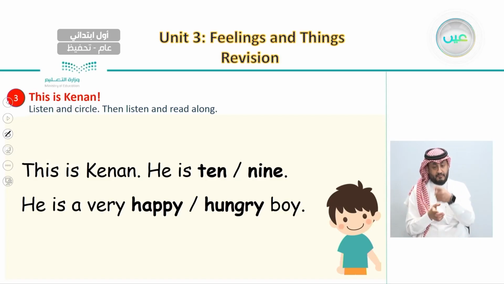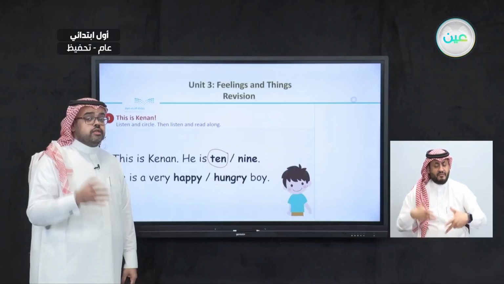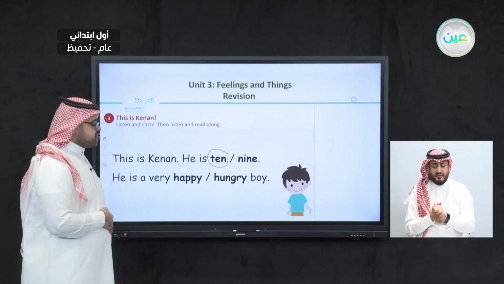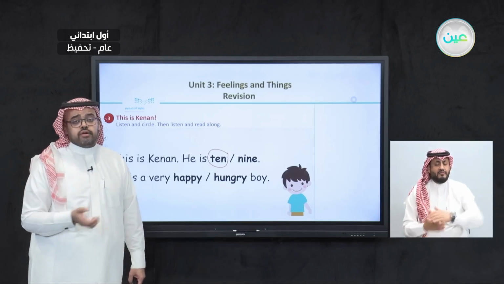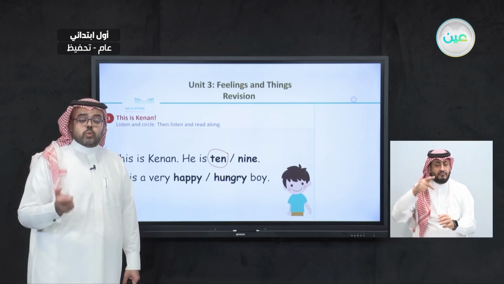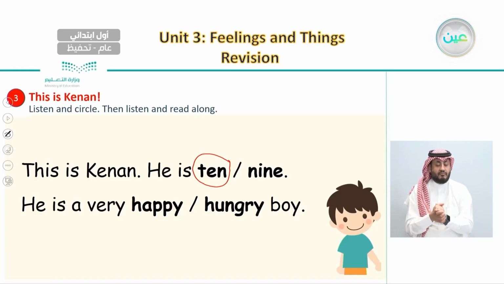So what we did last time is that we circled the word 10. And after this, about feeling. Did we listen that Kenan is happy, very happy, or very hungry? We listened that Kenan is very happy. So here we circle the word happy.